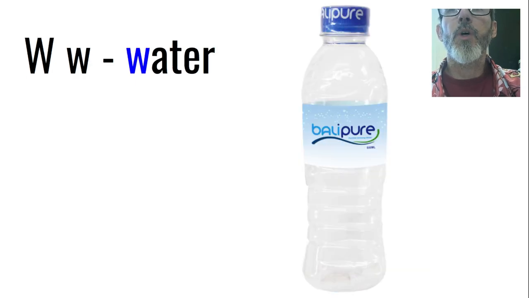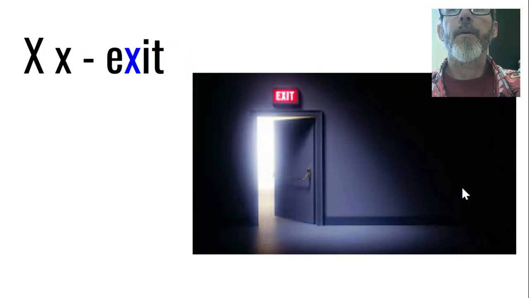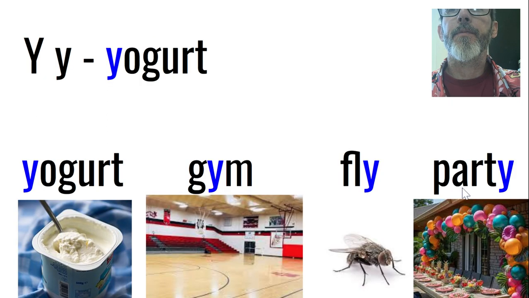W says W, like water. X says X, like exit. Y says Y, I, or E. Y, yogurt.